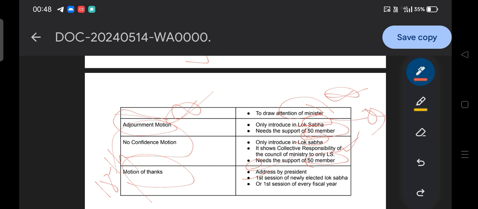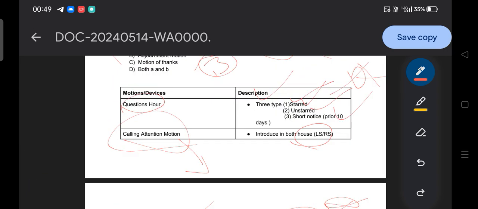That is how the motion of thanks will be presented by the president. Then also in the first session of every fiscal year, that means the budget session, at the time of the budget presentation, addressing the first financial year of the house, it is known as the motion of thanks. So guys, this is how we have quickly discussed the different motions.